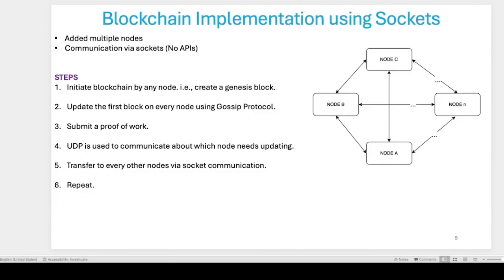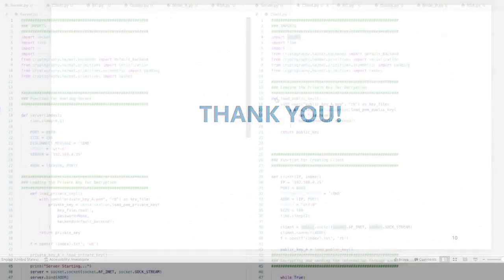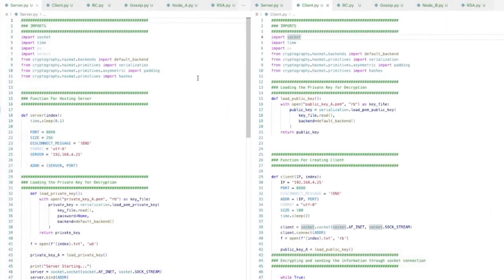All right, now I'm going to explain my code a bit. It's the same for both of them. So I just kept it as this is the node A part, this is the node B part. I just need to change the IP address, the port address and the path for each of the nodes. So starting with the server,